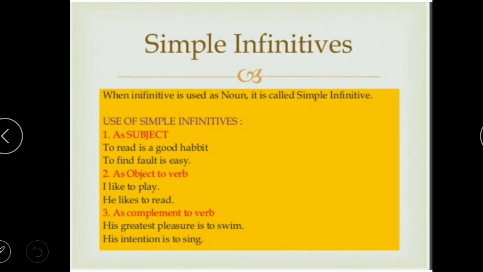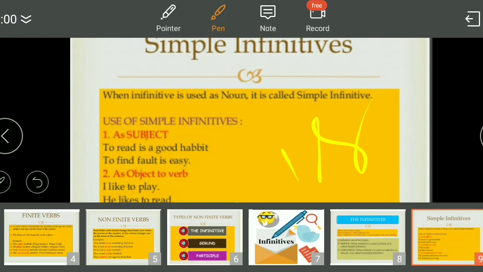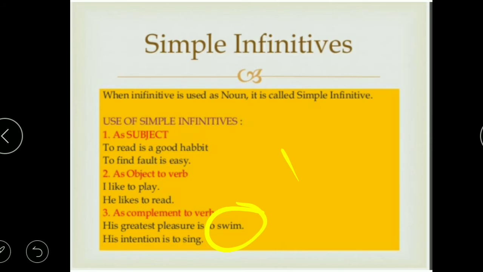As a complement to the verb, sometimes they are complementing the verb as well, like in: the aim is to swim. So is is the main verb, and to swim is complementing is here. Hope this is clear to you. Again, in the second example, the intention is to sing. Again, to sing is complementing is in this sentence.